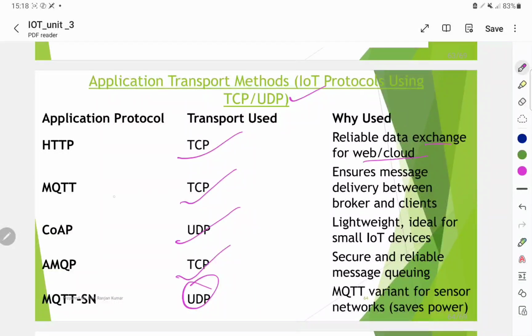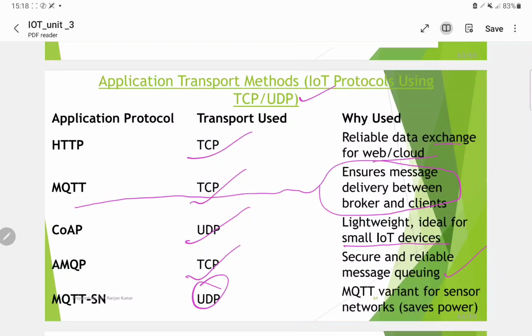MQTT uses TCP to ensure every message is delivered between broker and client. CoAP uses UDP, which is lightweight and ideal for small IoT devices. AMQP is secure and reliable message queuing. MQTT-SN uses UDP for sensor networks, to save power.